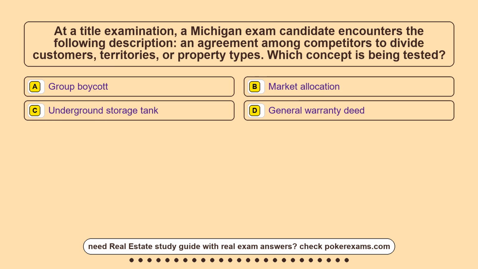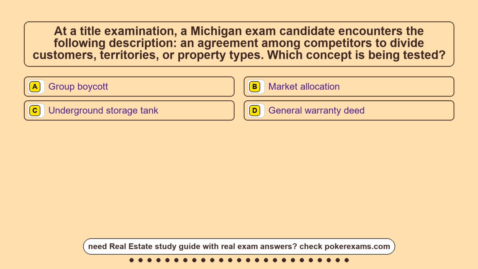Question 8. At a title examination, a Michigan exam candidate encounters the following description: an agreement among competitors to divide customers, territories, or property types. Which concept is being tested? Option A, group boycott. Option B, market allocation. Option C, underground storage tank.